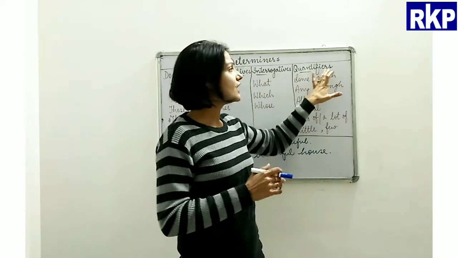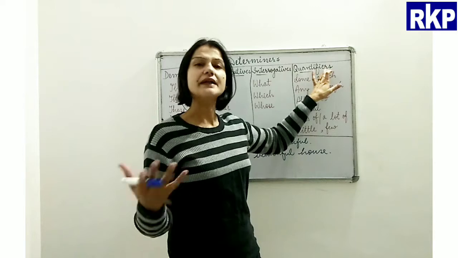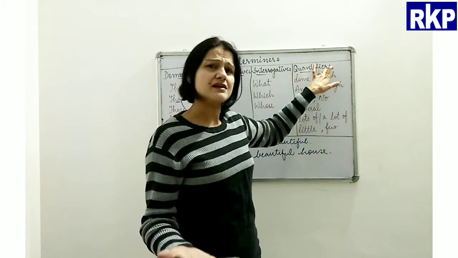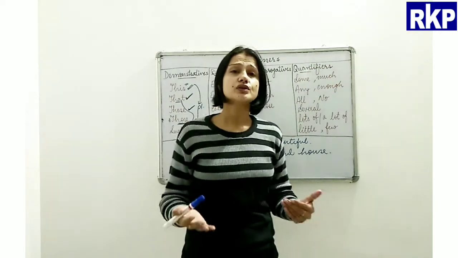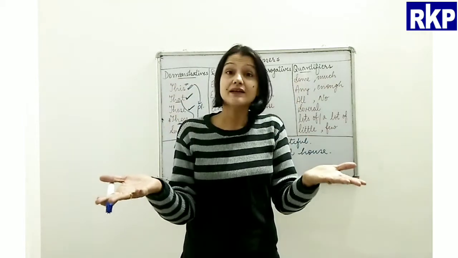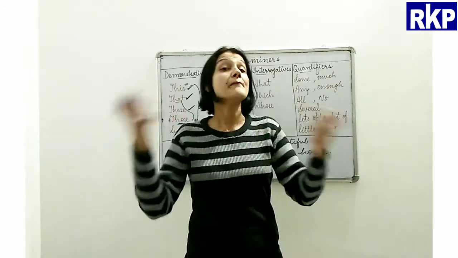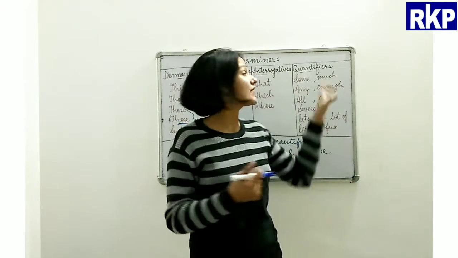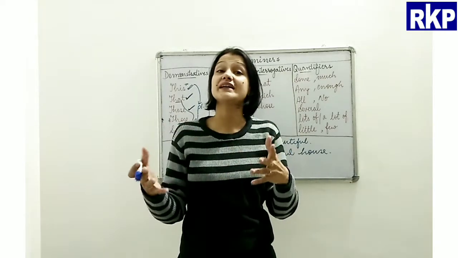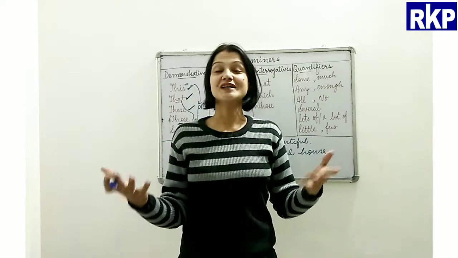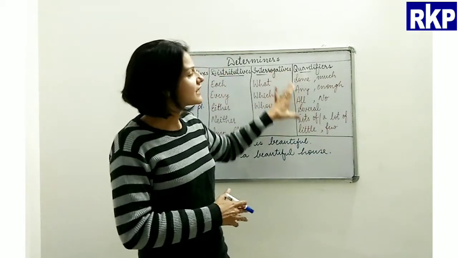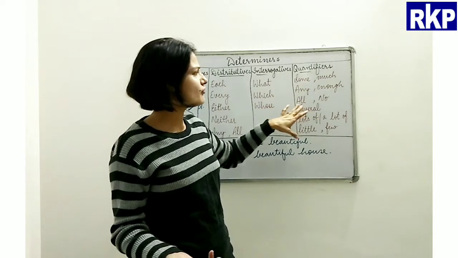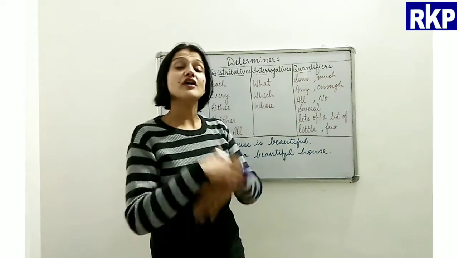Then we have quantifiers. Quantifiers, beta, talk about nouns, of course, and they tell us the amount, quantity, or number of a particular noun. You can see there are many quantifiers, like some, much, any, enough, all, no, several, lots of, a lot of.